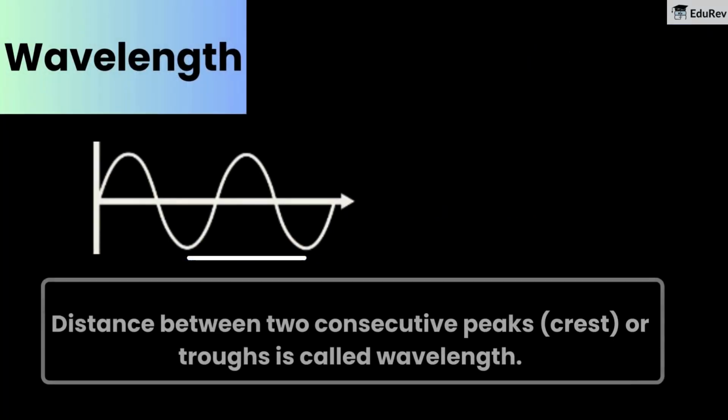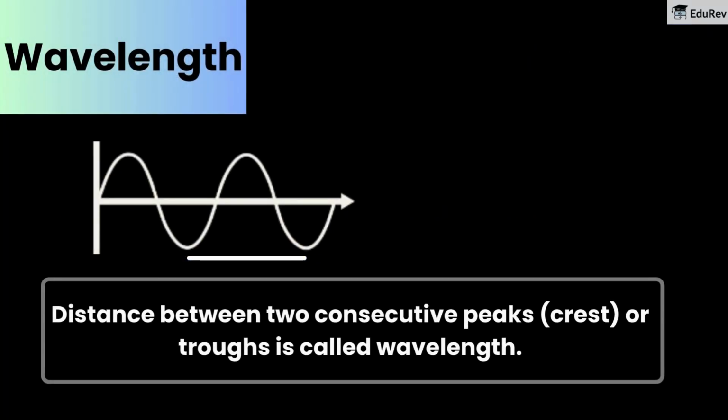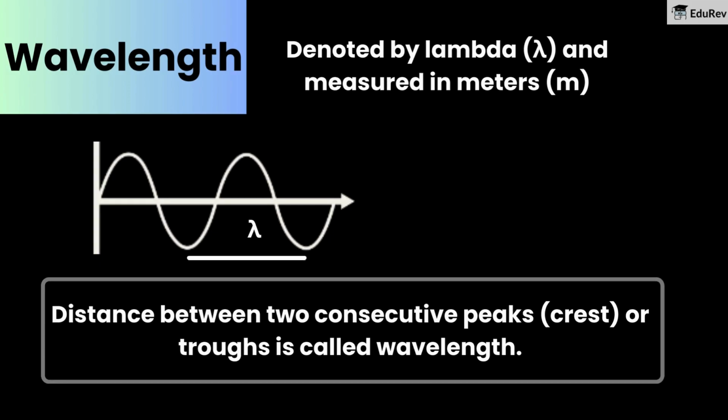On properly analyzing, we get another property known as wavelength. The distance between two consecutive peaks, crests, or troughs is called wavelength, denoted by lambda and measured in meters.